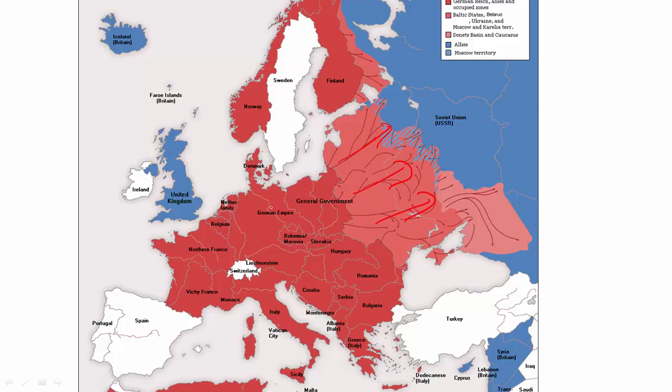Also, you can see the entire Europe is red. Why? Because it is under the control of Axis powers apart from Switzerland, which remained neutral in both World War I and World War II. So you can see France, Belgium, Netherlands, Denmark, Norway, Finland, and then Poland, Czechoslovakia, Hungary, Romania, Bulgaria, and Yugoslavia and Greece. Everything is under the control of Axis. The entire Europe is under the control of Axis powers.